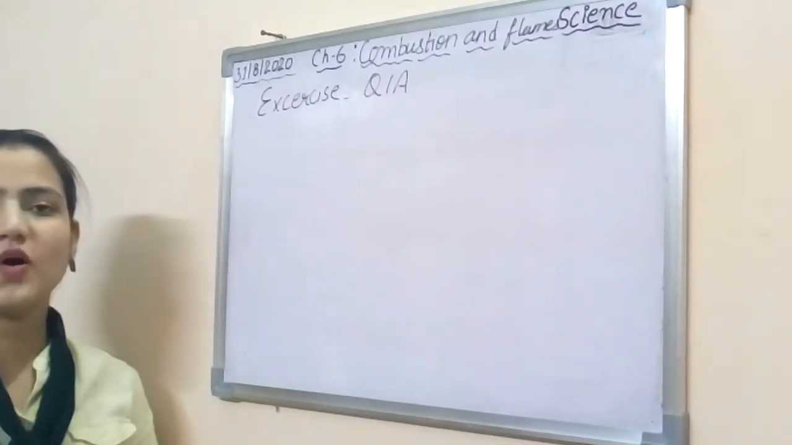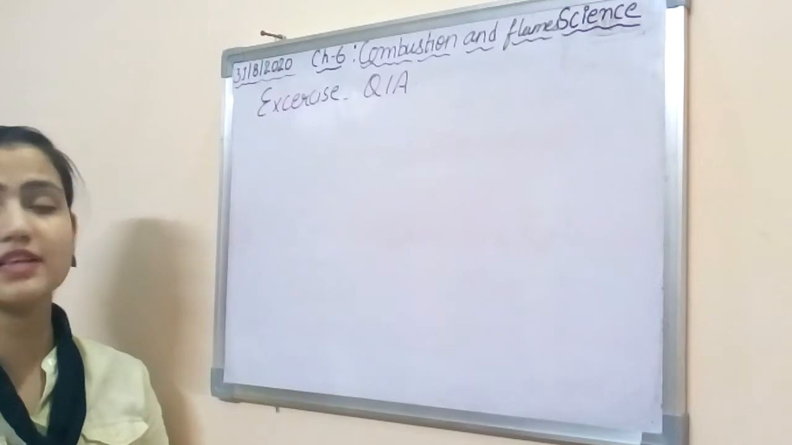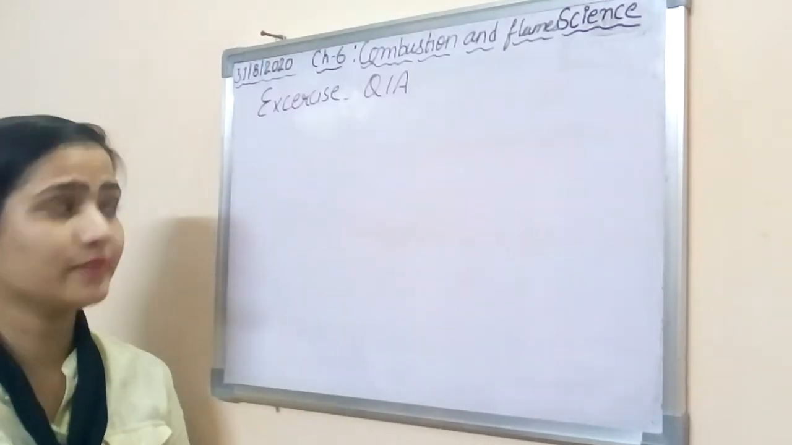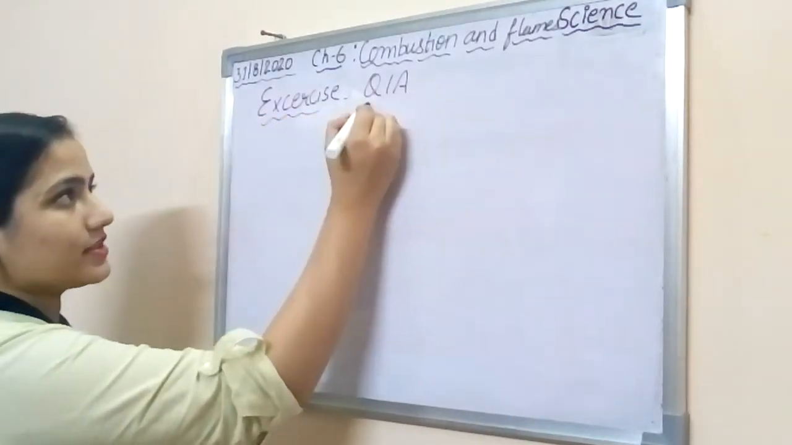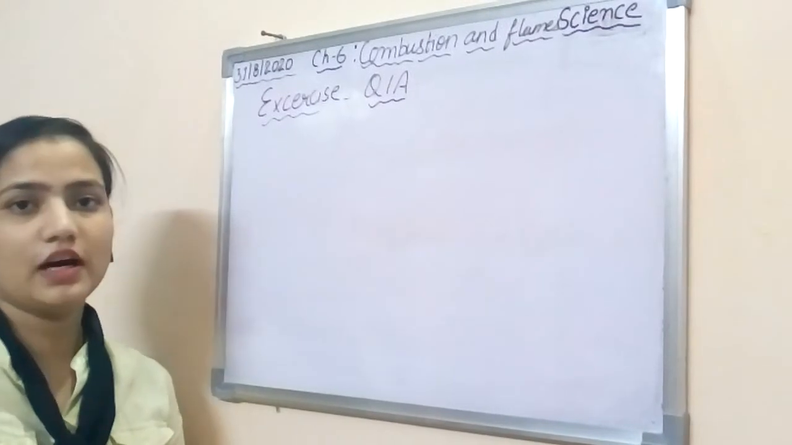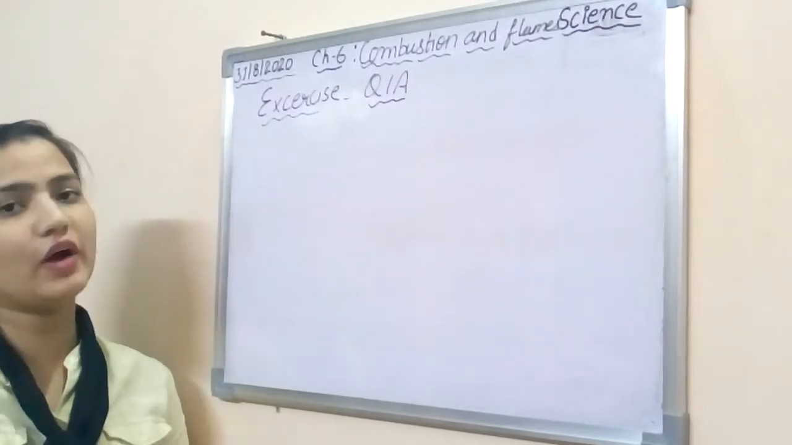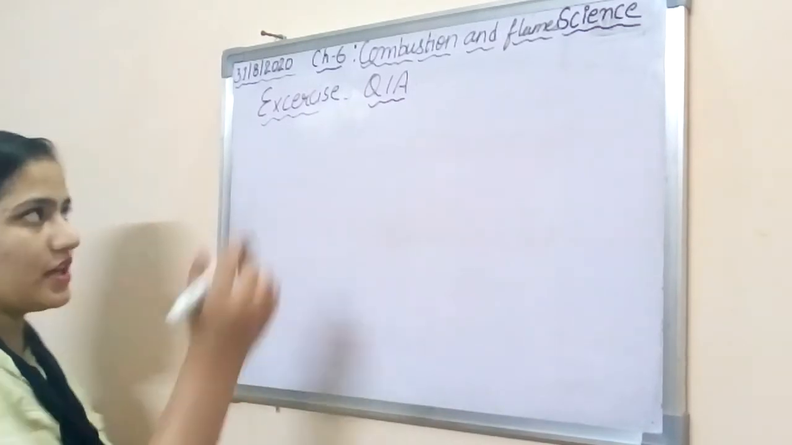Students, you all know that in the previous class we discussed chapter number 6, that is combustion and flame, and we discussed all the book exercises. Now we have to start with the exercise questions and answers. I hope you got the PDF in your software, downloaded it, and have done your work as well. So we will just discuss the question answers.